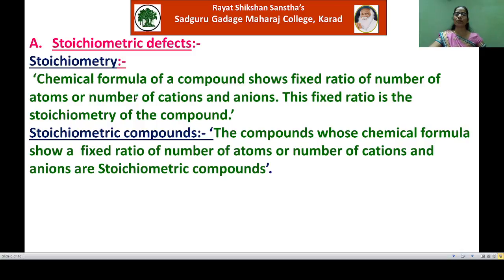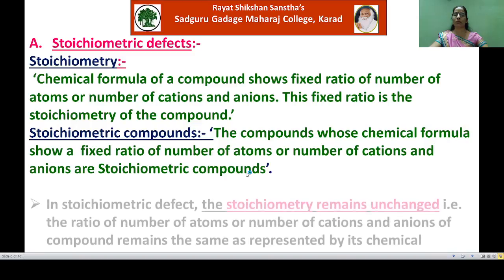In this manner, in any compound, the ratio of the number of atoms or the number of cations and anions is a fixed one, and this fixed ratio is nothing but the stoichiometry of the compound. So the compounds whose chemical formula shows a fixed ratio of the number of atoms or number of cations and anions are called stoichiometric compounds.